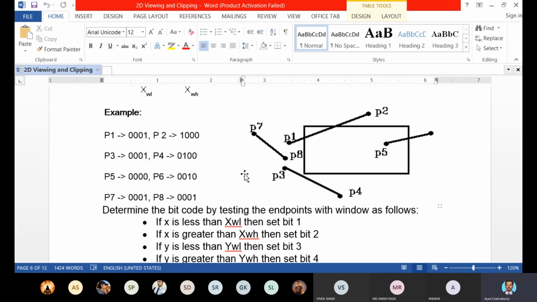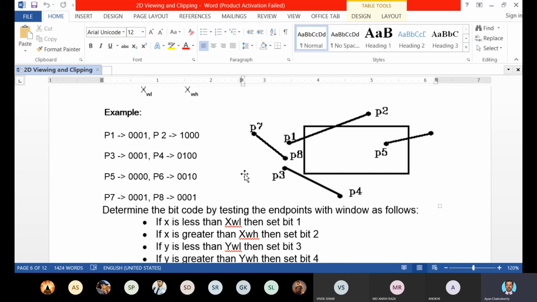Okay, now as per the logic, check the line P7, P8. The region code of the point P7 is 0001, and the region code of the point P8 is again 0001.